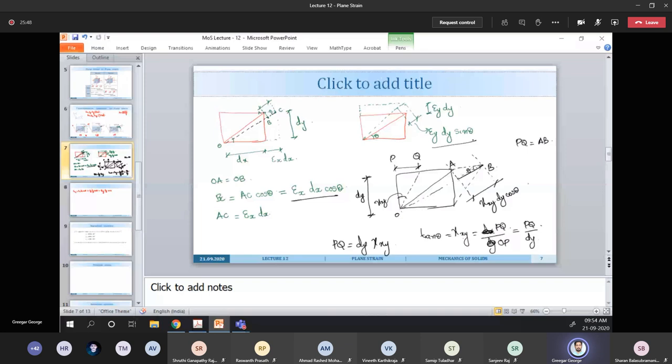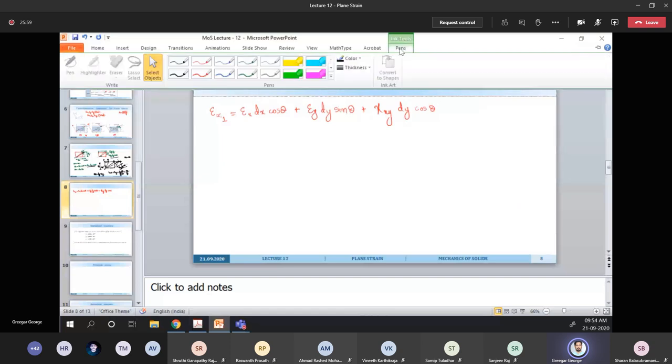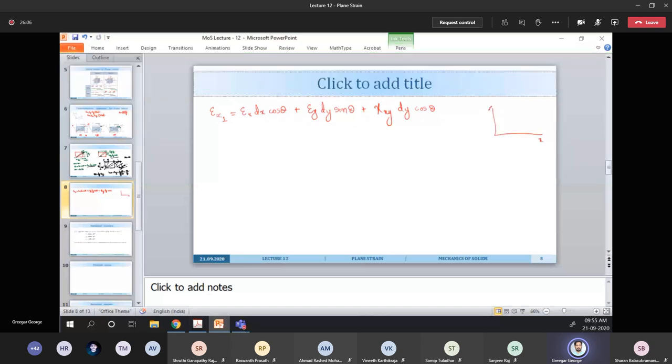We are trying to calculate all the strains along the x1 direction because our new inclined plane is x1 y1. We had this xy, then we changed it to x1 y1. And now we need to substitute some quantities for this dx cos theta, etc. So what can we do for that?